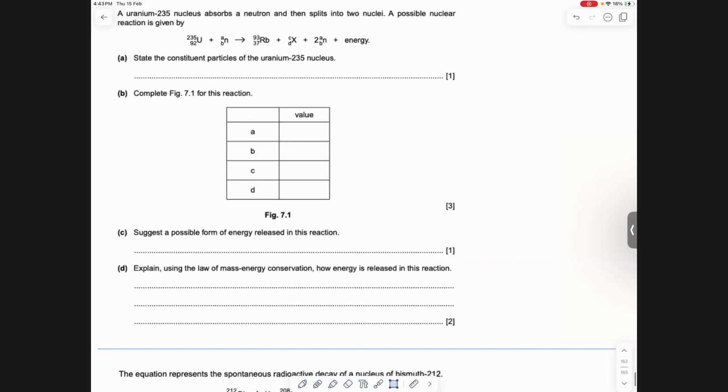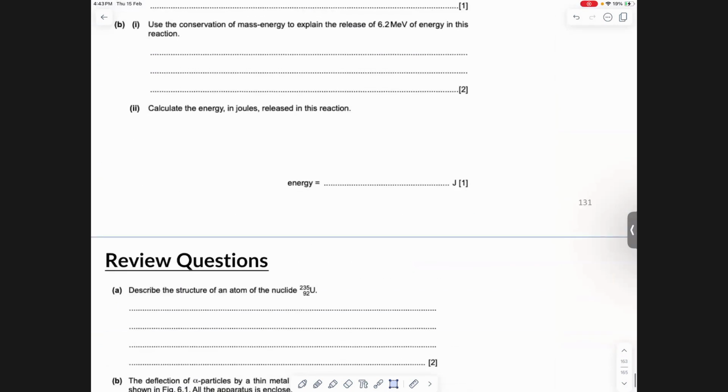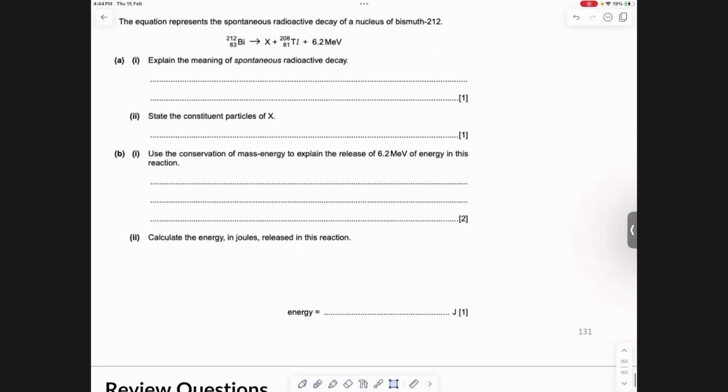Okay, there's a question that I want you guys to try. So যেটা এদিকে দেখো, just এখানে দেখলেই হবে, কিছু লেখা লাগবে না. So the question is that you have the equation represents a spontaneous radioactive decay of nucleus bismuth 212. Explain the meaning of the term spontaneous in radioactive decay.